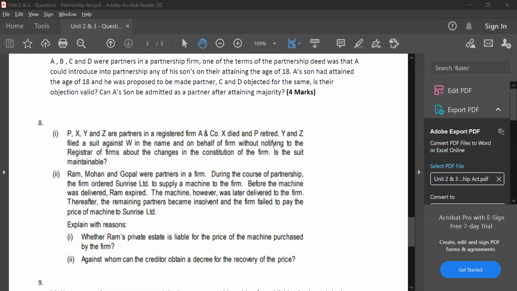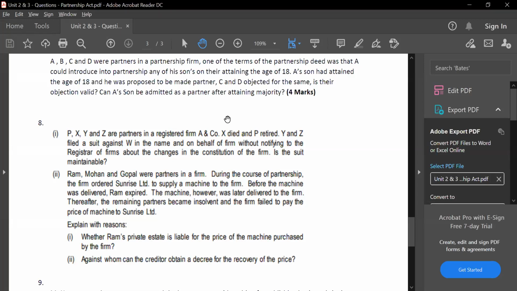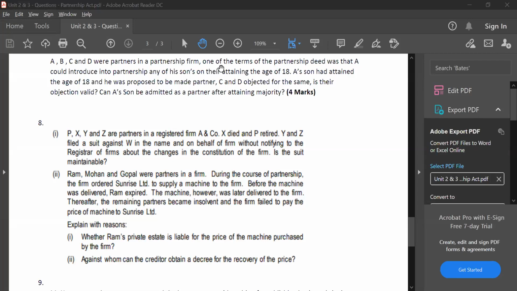Before the machine was delivered, Ram expired. The machine, however, was later delivered to the firm. Thereafter, the remaining partners became insolvent and the firm failed to pay the price of the machine to Sunrise Limited. Explain with reasons whether Ram's private estate is liable for the price of the machine purchased by the firm. Against whom can the creditor obtain a decree for the recovery of the price?